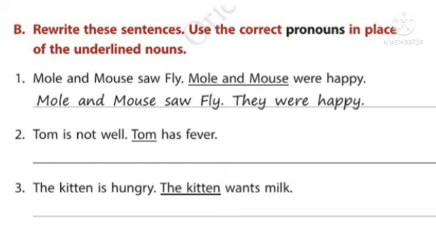In the sentence, the underlined words are mole and mouse. More than one noun. That's why we can use the pronoun they. So we can rewrite the sentence like this. Mole and mouse saw fly. They were happy.